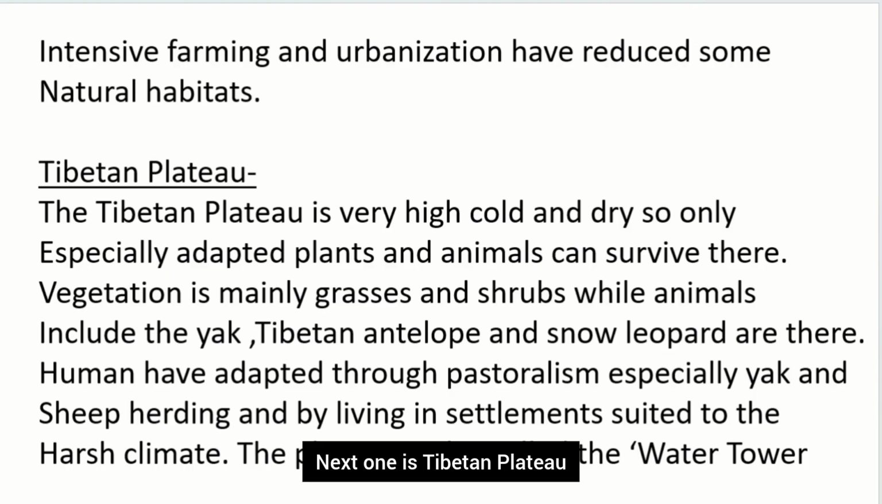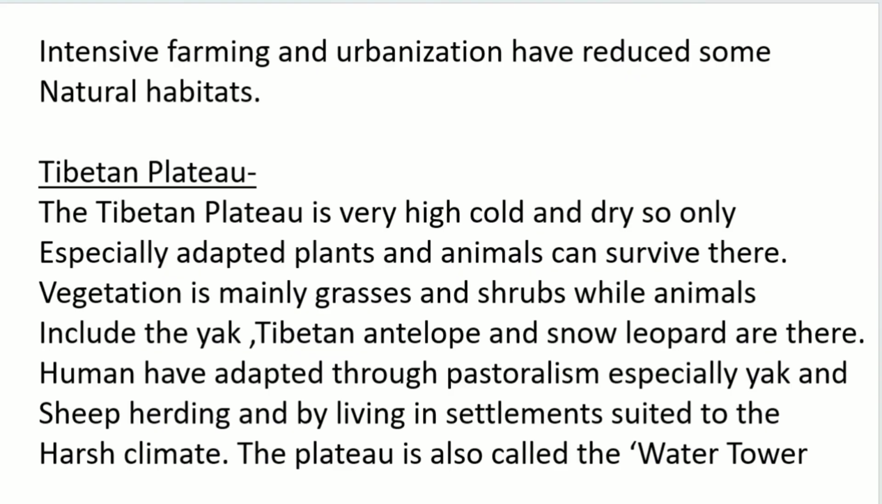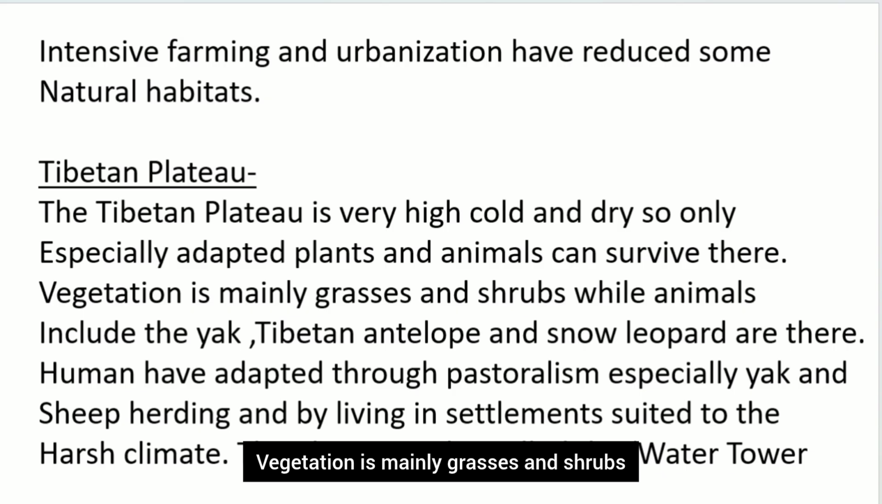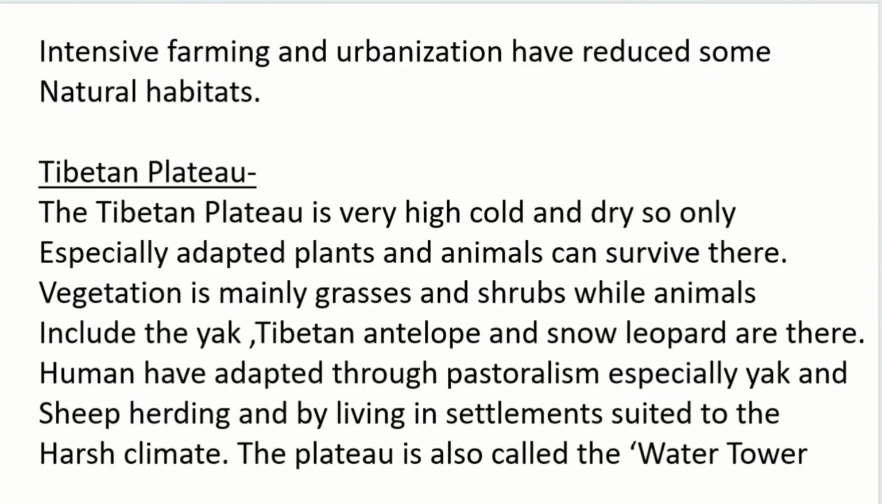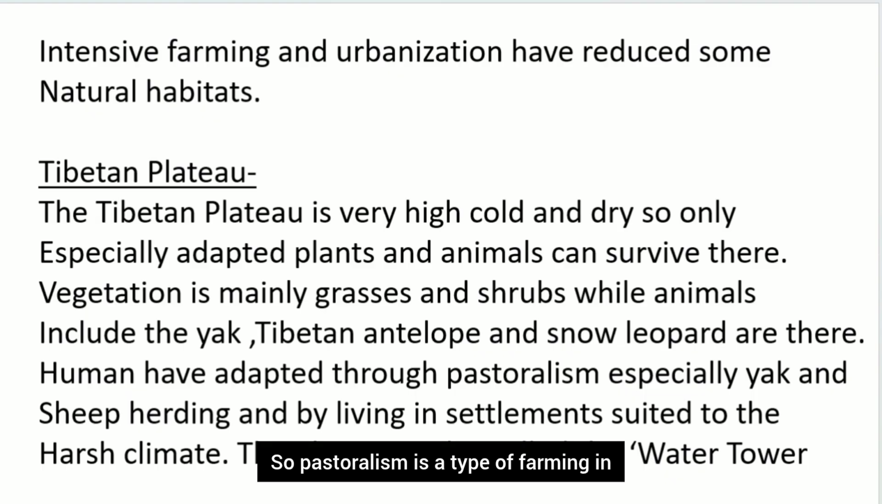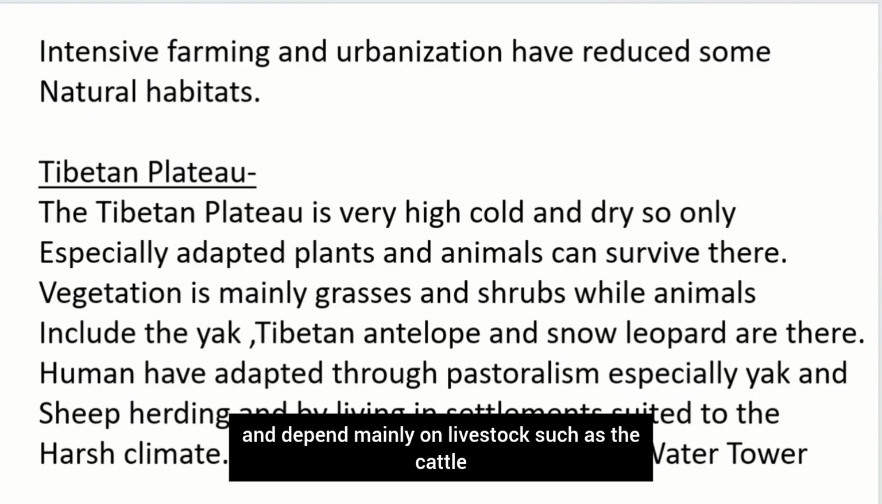Next one is the Tibetan Plateau. It is very high, cold and dry, so only specially adapted plants and animals can survive there. Vegetation is mainly grasses and shrubs, while animals include the yak, Tibetan antelope and snow leopard. Humans have adapted through pastoralism, especially yak and sheep herding, and by living in settlements suited to the harsh climate. So, pastoralism is a type of farming in which people rear and depend mainly on livestock, such as cattle.